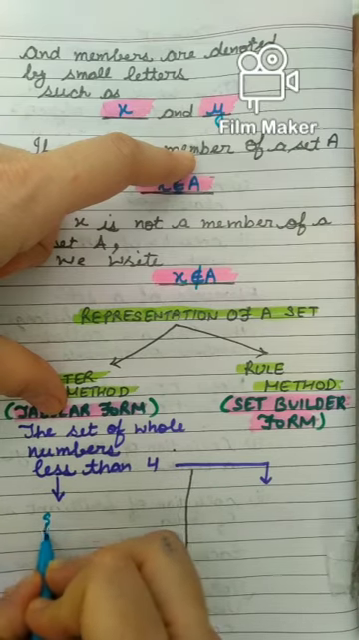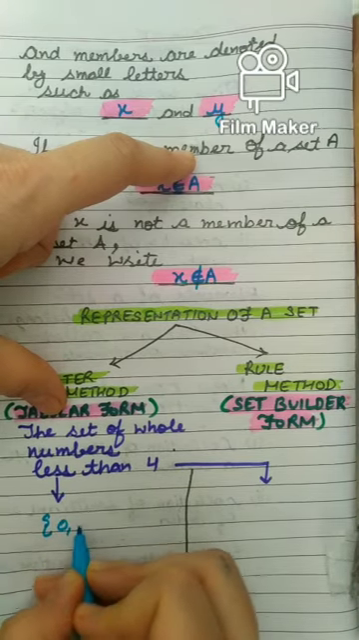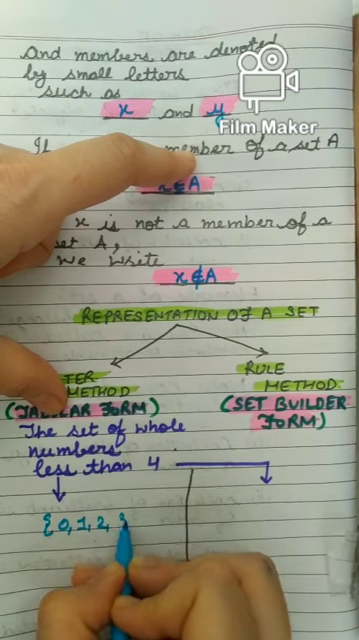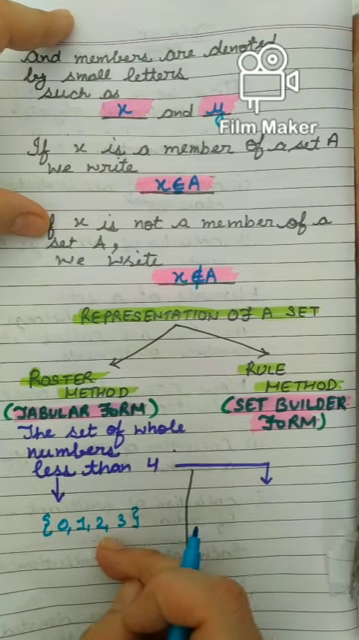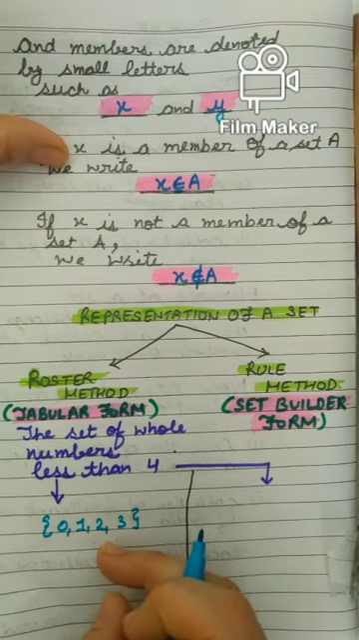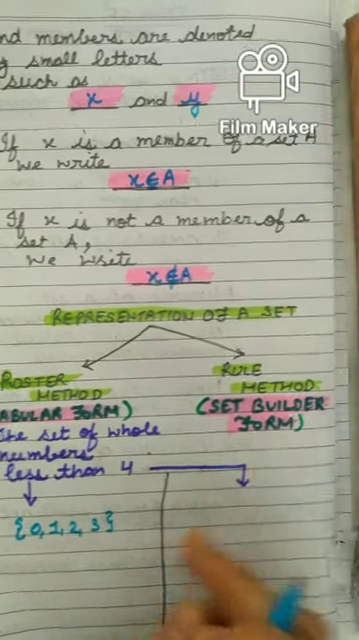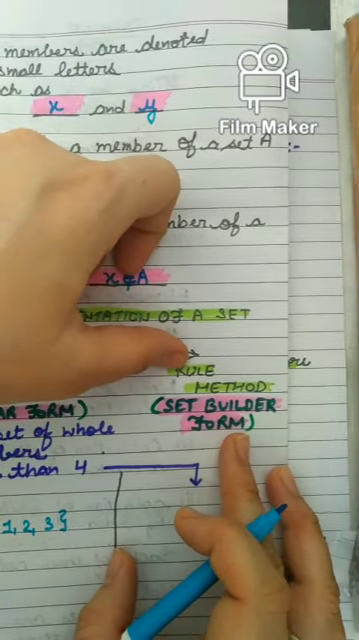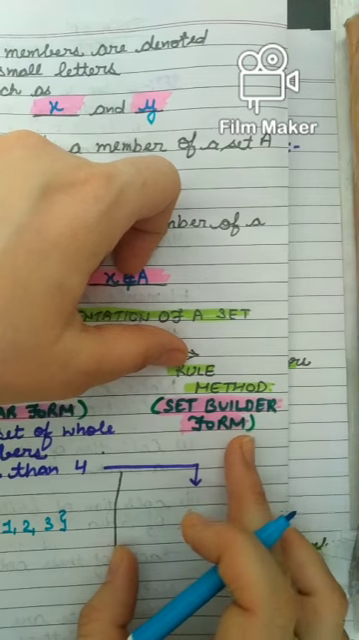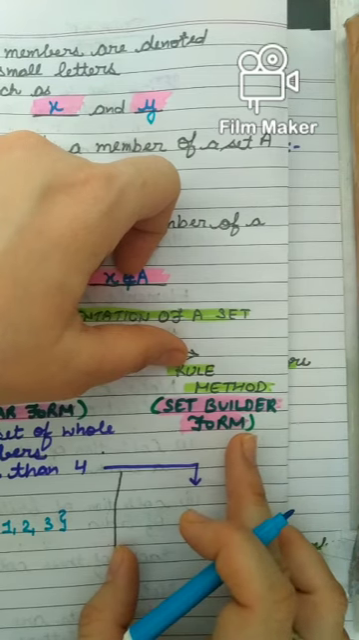I know whole numbers start from 0, na? So 0, 1, 2, 3, less than 4. These are the elements of this set. So I have written it by roster method. The same set I can write in rule method, in set builder form. So what do you mean by rule method? In this method, as the name indicates, rule.